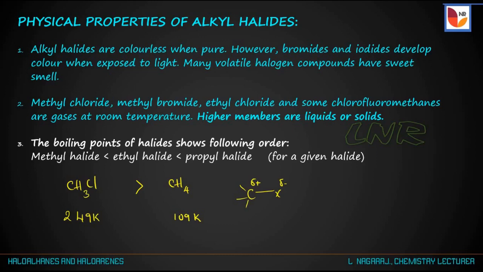As the number of carbon atoms increases in the monohaloalkanes, there is an increase in their boiling point. For example, let us take methyl chloride CH3Cl, ethyl chloride CH3CH2Cl and propyl chloride CH3CH2CH2Cl.